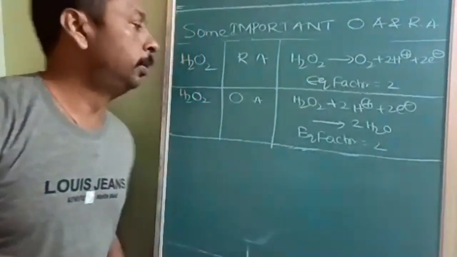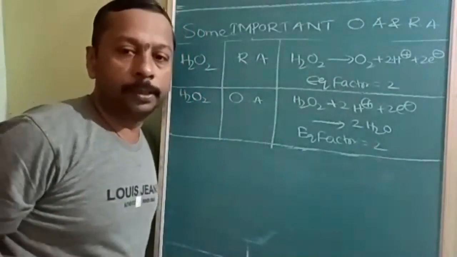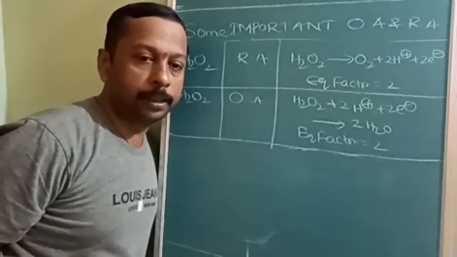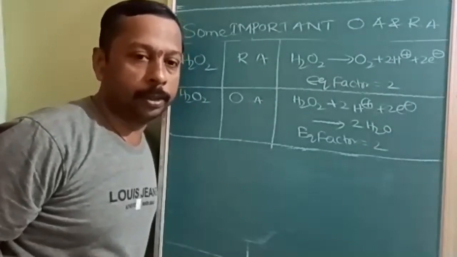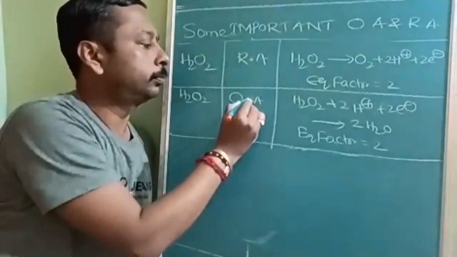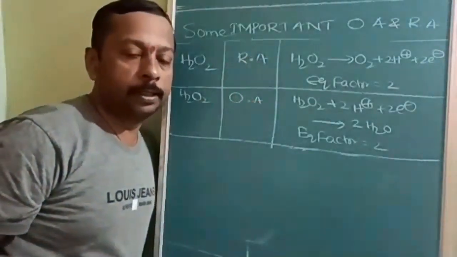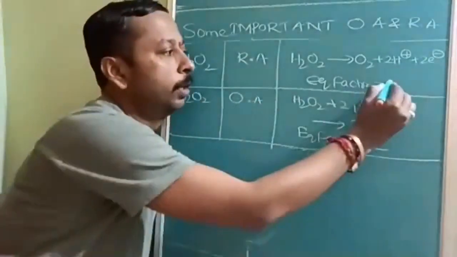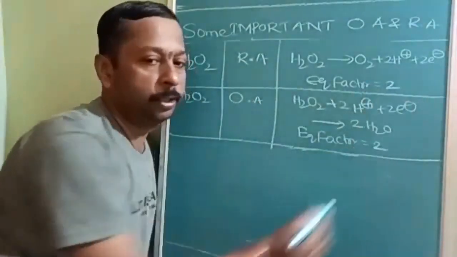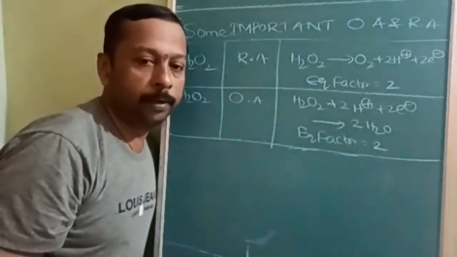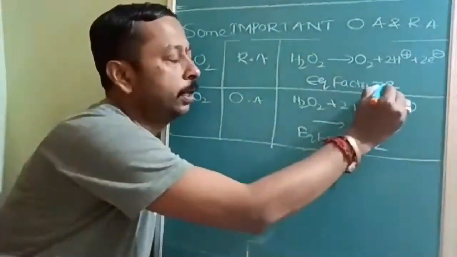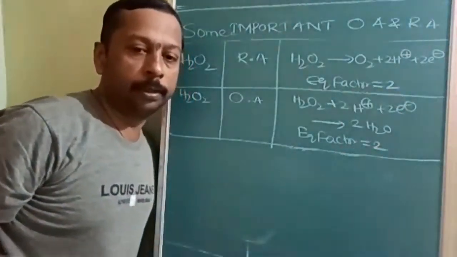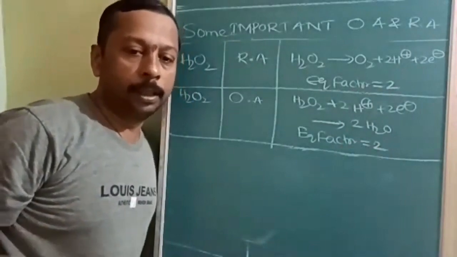Okay. So the advantage of KMnO4 is it can act as an oxidizing agent in all media, but the disadvantage is it can never act as a reducing agent. Okay. And H2O2. H2O2 is advantageous in that it can act as an oxidizing agent as well as a reducing agent. And one more advantage, as a student you need not remember so many values. Everywhere the equivalent factor, whether it is acting as a reducing agent or as an oxidizing agent, is going to be the same. How much is it? It is equal to 2.